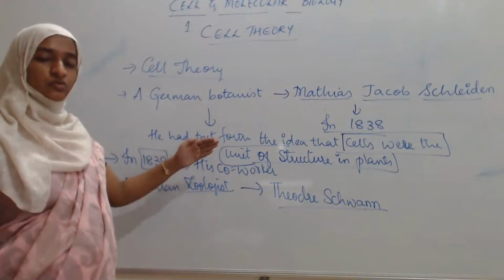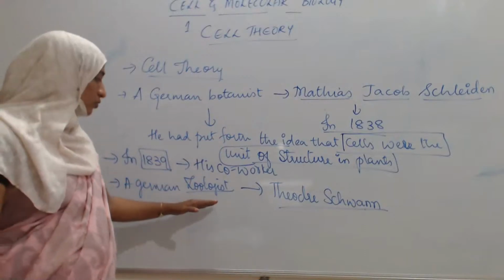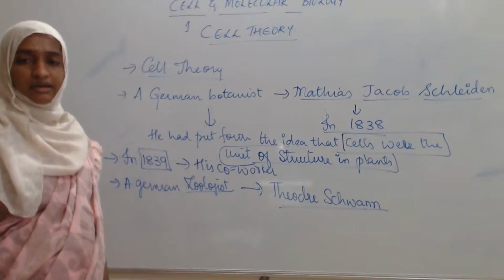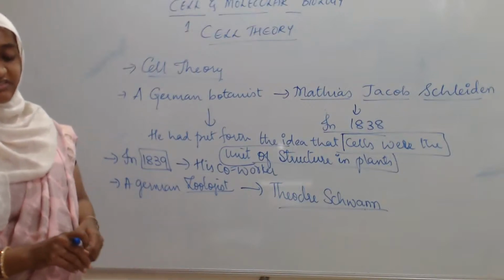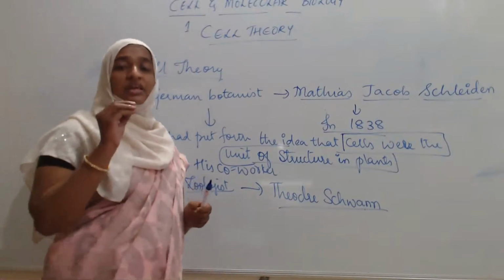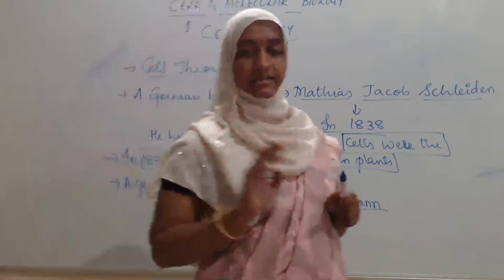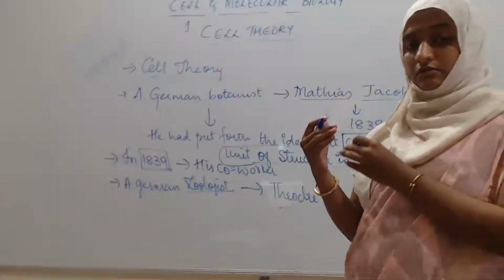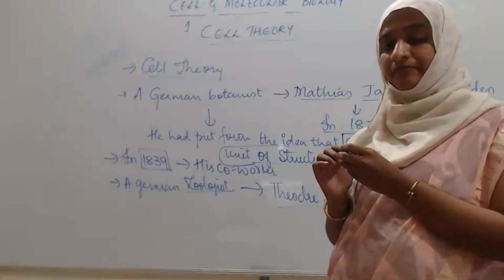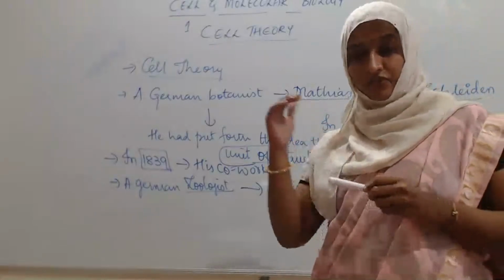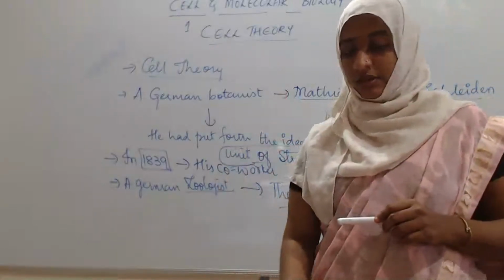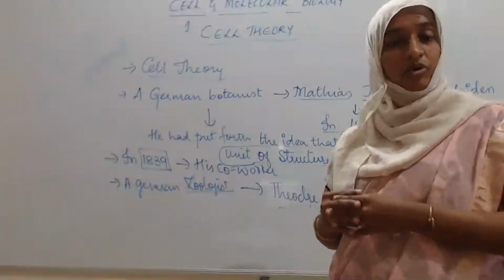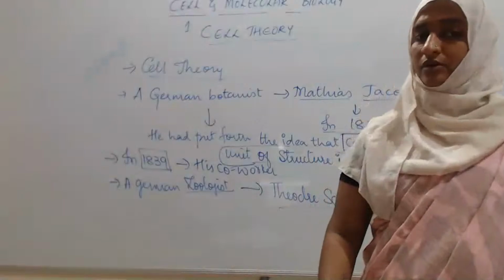But the same thesis was applied to animals by a zoologist, Theodor Schwann. So this is about some discoveries. They had only given the idea, not yet described the cell theory. First they gave the idea. Then in the next class we will discuss some more things about the cell theory. Okay, thank you.